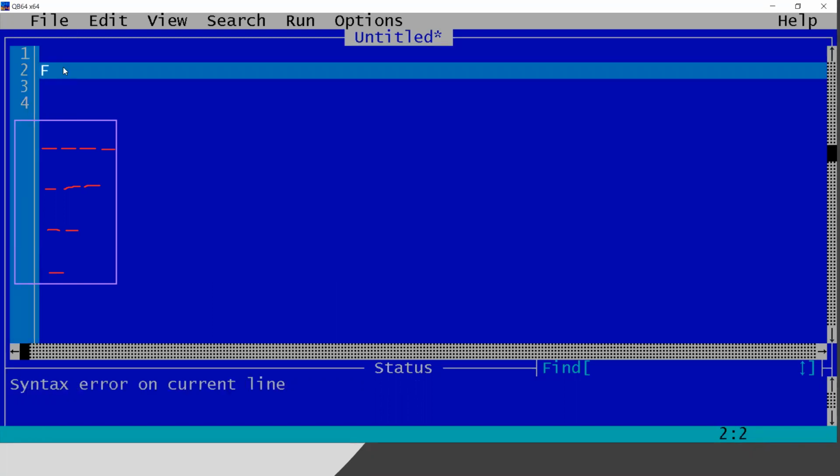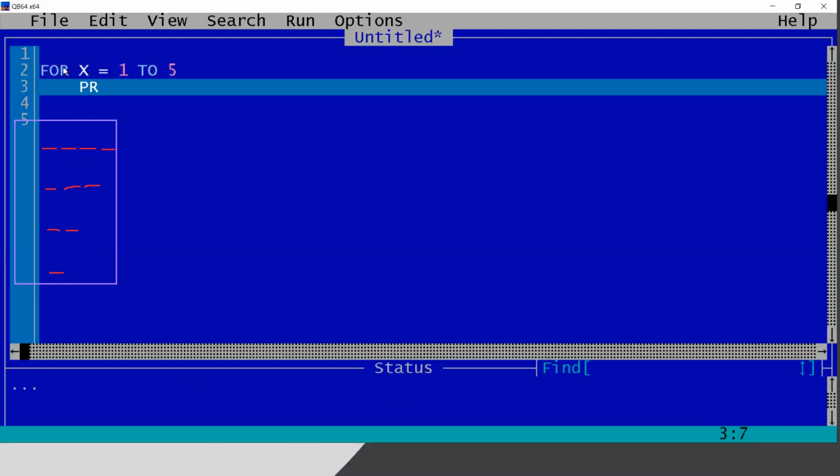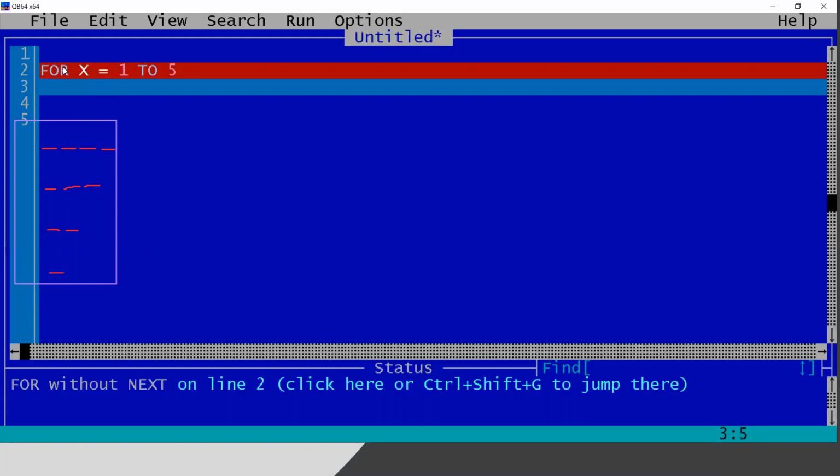For the last line it is 0, so I always prefer to take x from 1 to 5. x1 means I am in the first line, x2 means I am in the second line, x3 means I am in the third line, kind of that. I need to print 1 to 4.